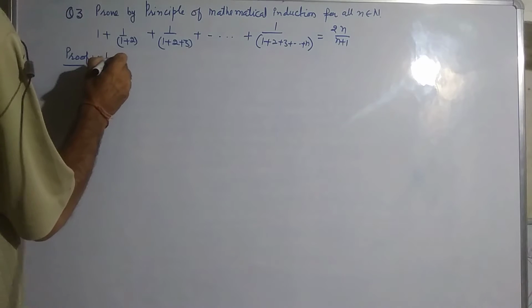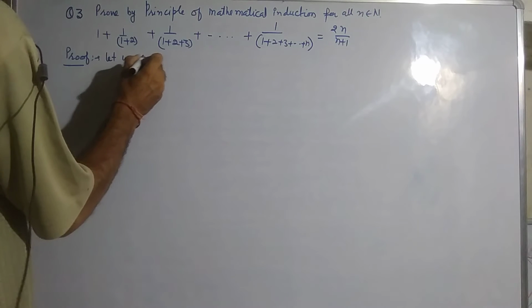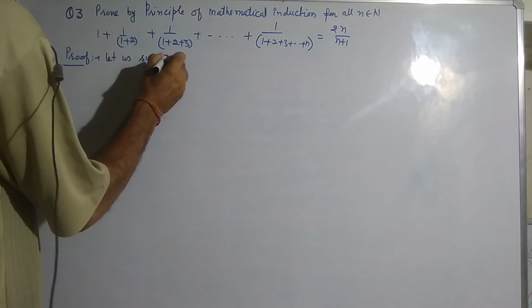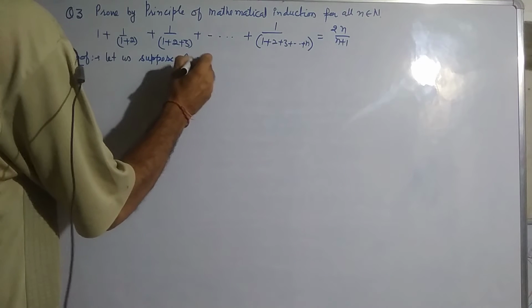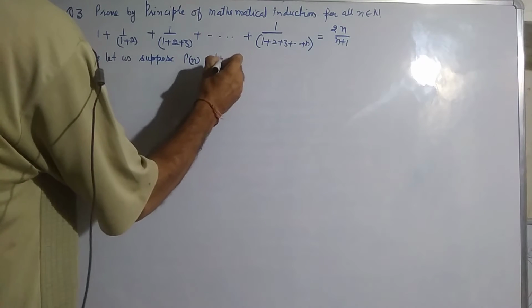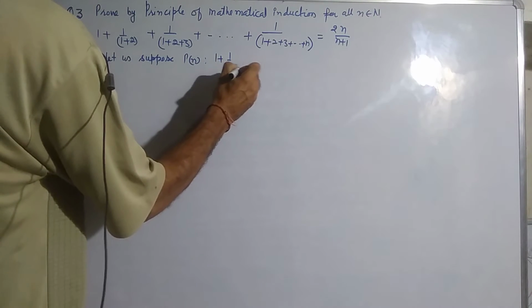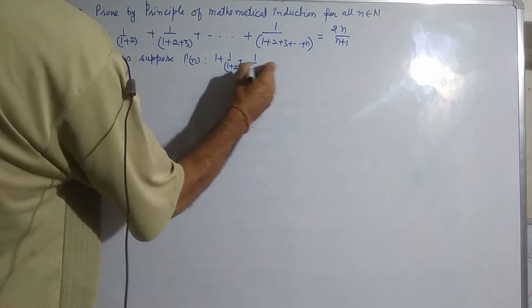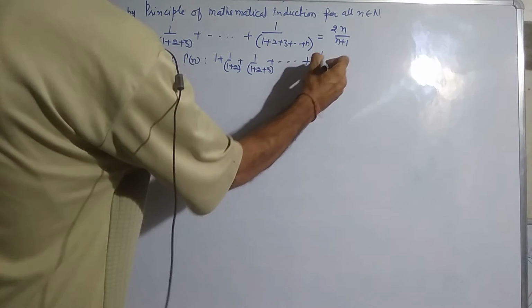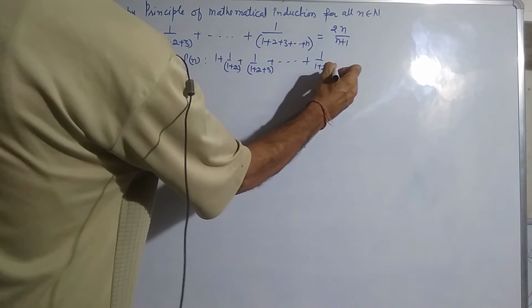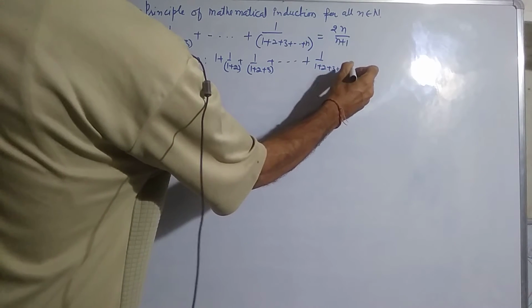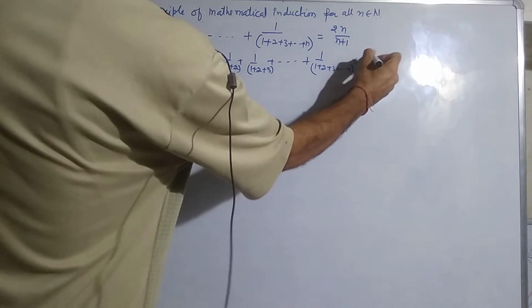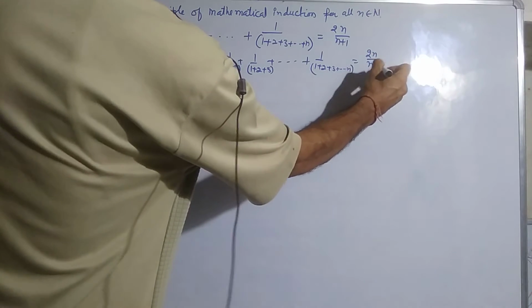Now let us suppose the statement Pn is 1 + 1/(1+2) + 1/(1+2+3) + ... + 1/(1+2+3+...+n) = 2n/(n+1).